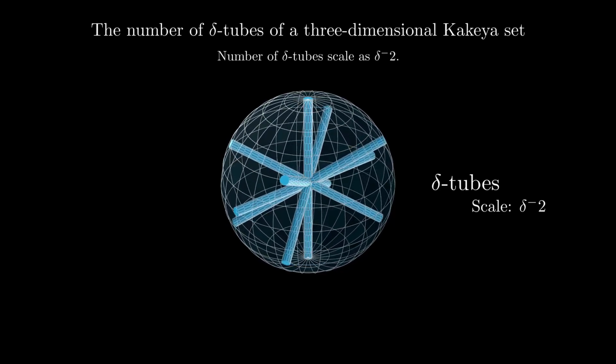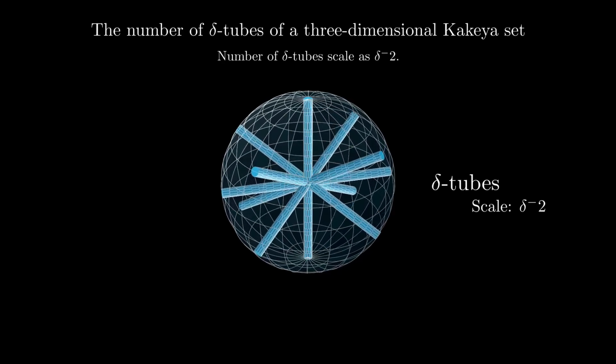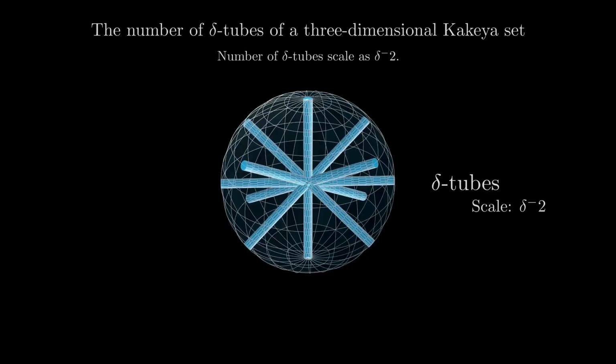Now that we have a finite number of delta tubes, what can we say about them? Like the unit vectors they represent, delta tubes differ from each other in directions by about delta. This difference is key to what comes next, known as the Wolff axiom. Can you imagine how many places delta tubes will occupy if they do not intersect with each other?